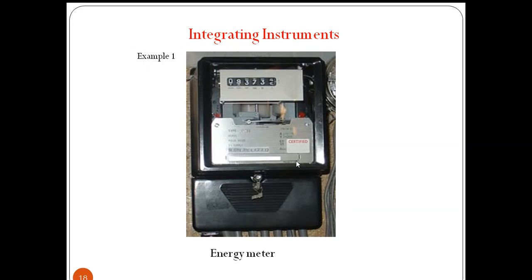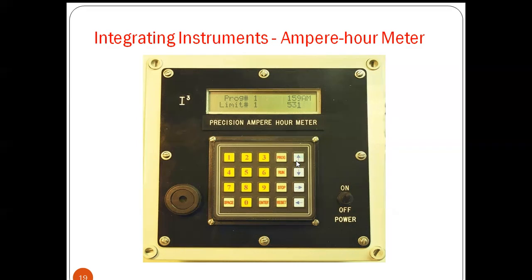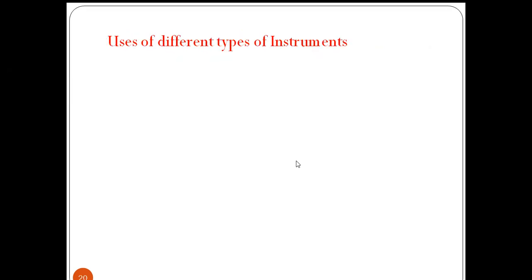Examples for these are this electromechanical type energy meter. In the olden days, this was the disk type one. For measuring energy, we are using this type of meter, and this is ampere hour meter. So it is also the integrating type.